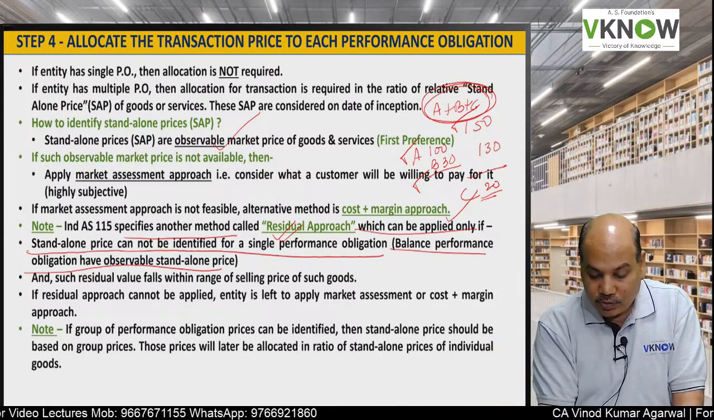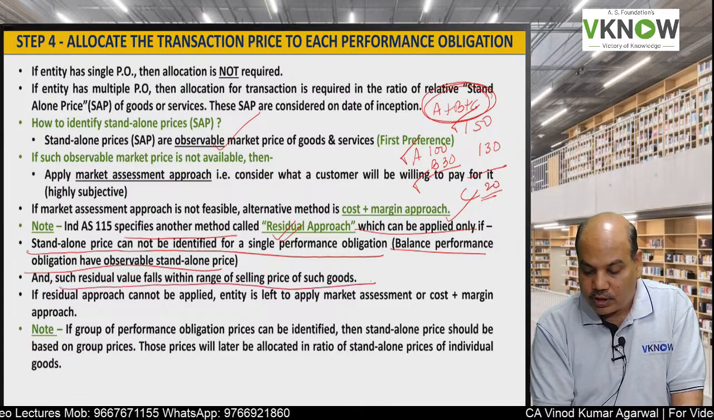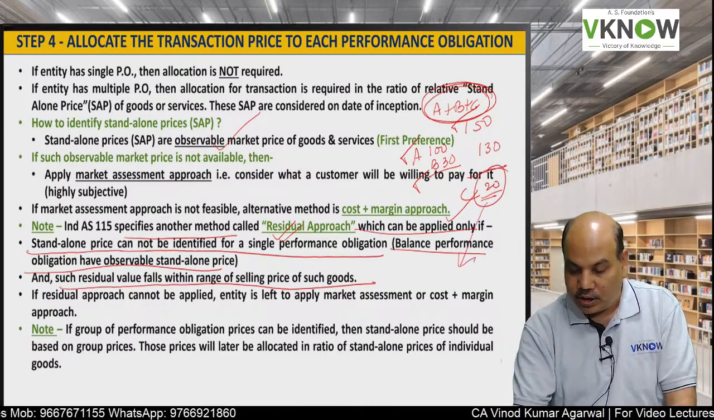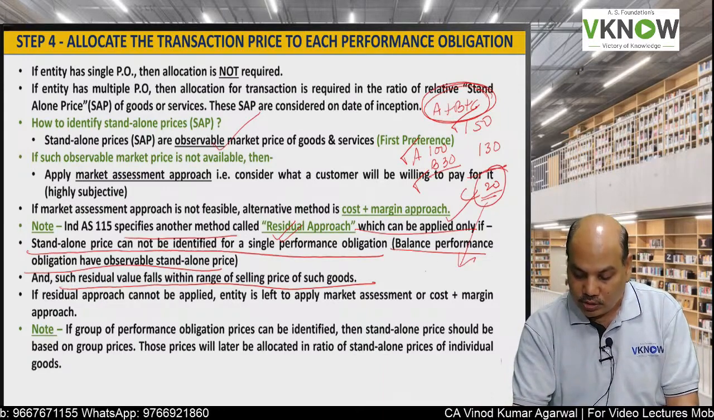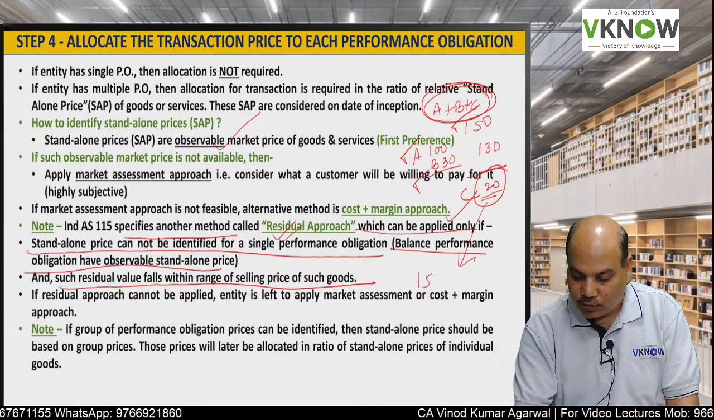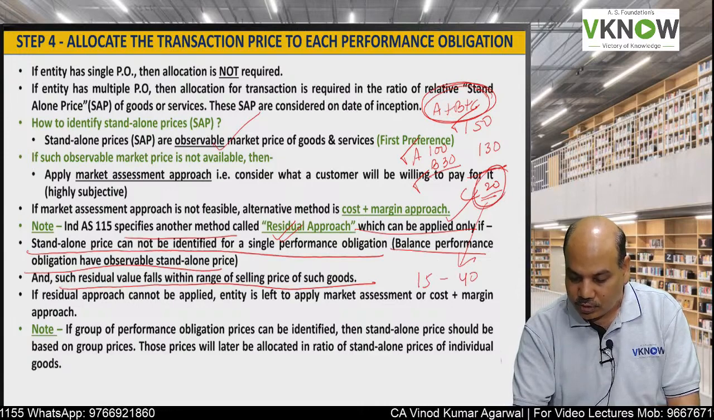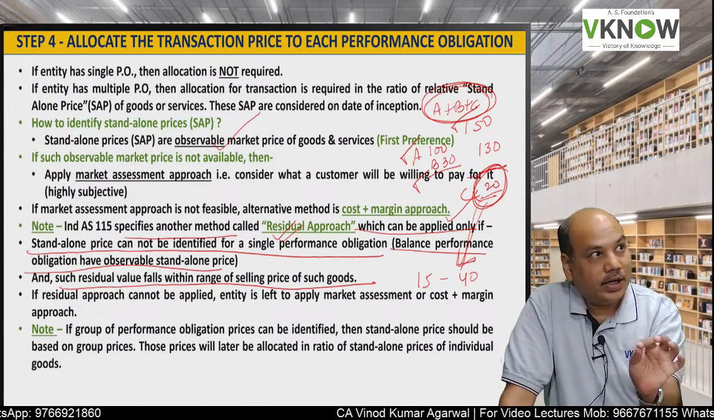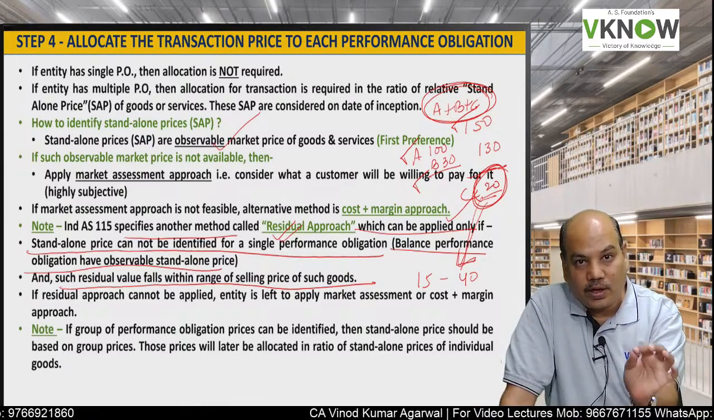And the next thing, such residual value should fall within the range of selling of such goods. 20 rupees should be in the range of selling such goods. Suppose C is sold somewhere in the range of 15 to 40 rupees. This 20 comes between 15 and 40, so I can take 20 rupees as the residual price for C.